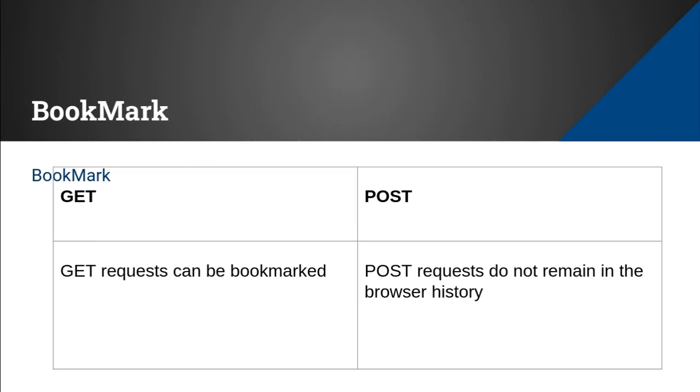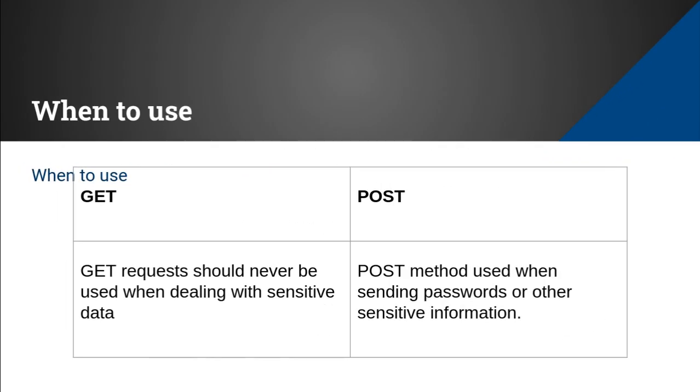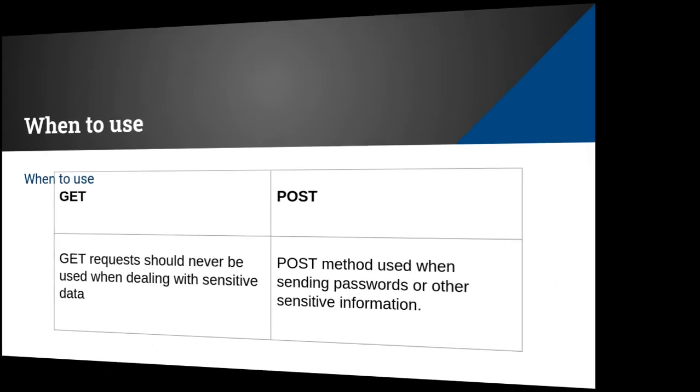Bookmark. A GET request can be bookmarked because it exposes the data over the URL. POST requests are not bookmarked because POST requests do not remain in the browser history. So when to use which? A GET request should never be used when dealing with sensitive data. For sending passwords or other sensitive information, we have to use the POST method.